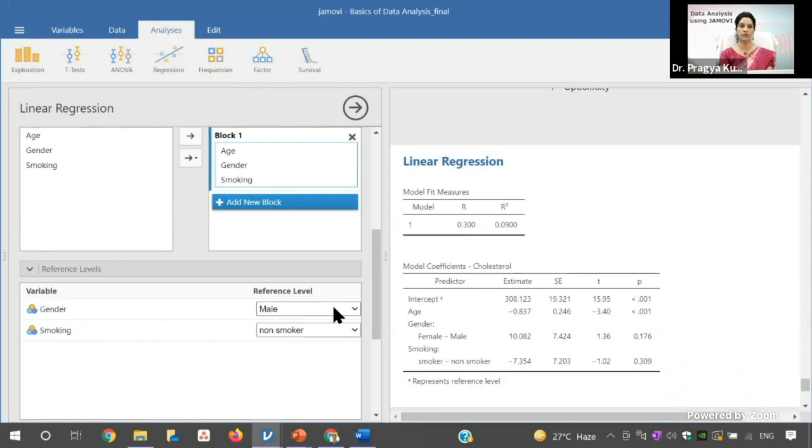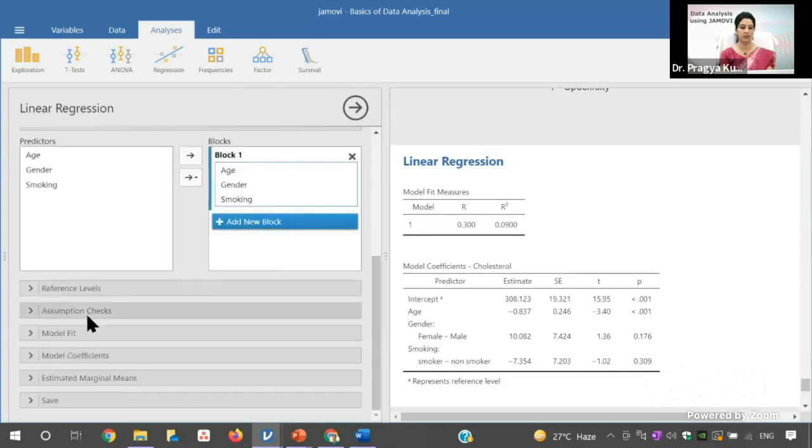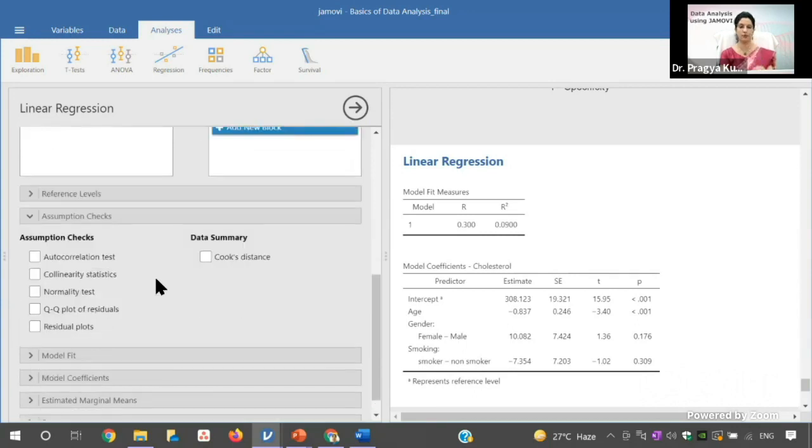It will tell you the value in female as compared to male. Similarly, this is the non-smoker reference value. And then if you go down, you can see the other options. So this is the assumptions check. So we also check a lot of assumptions. So this Cook distance, autocorrelation, normality, QQ plot, residual plot.